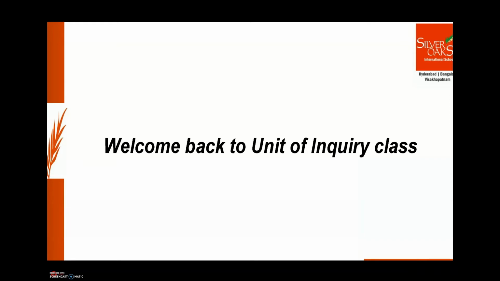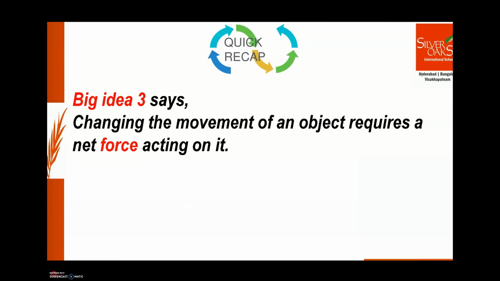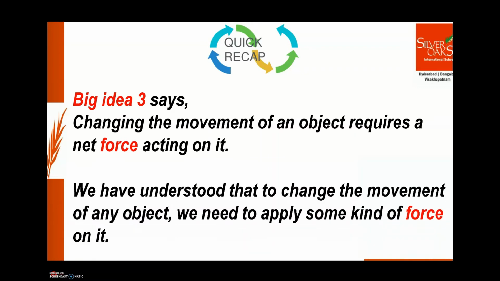In the last class, we started with big idea of Science 3 and understood what it says. Let's have a quick recap of what we discussed. So, big idea 3 says, changing the movement of an object requires a net force acting on it. So we have seen and understood that to change the movement of any object, we need to apply some kind of force on it, right?